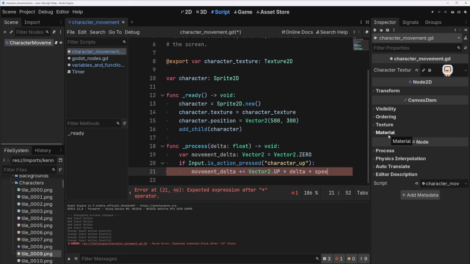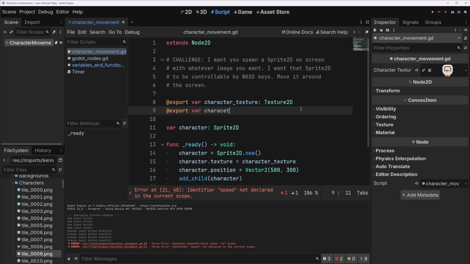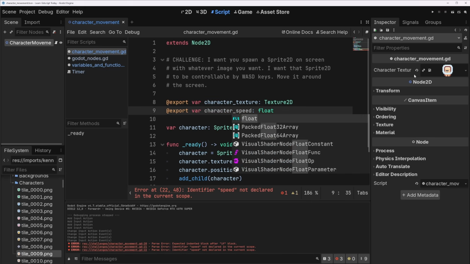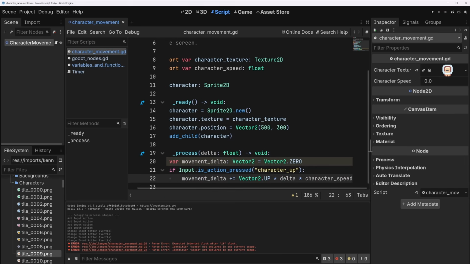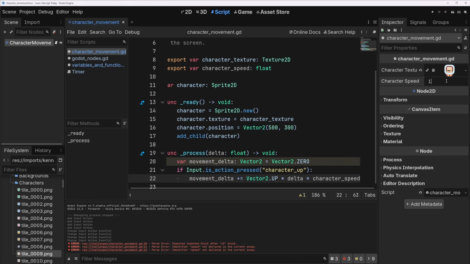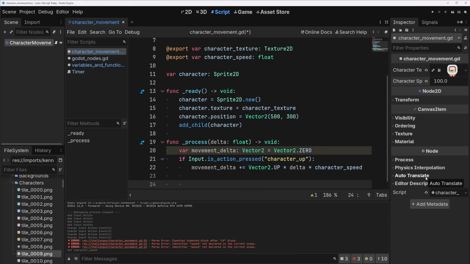some sort of speed. So let's make a new export for speed. Speed is a float. Now, the export's not going to show up when the script's not compiling, and it's not compiling because it doesn't see character speed here. So let's do that. Great. We now have character speed. I'm going to make it, I don't know, 100. And we just need to say character.position plus equals movement delta.